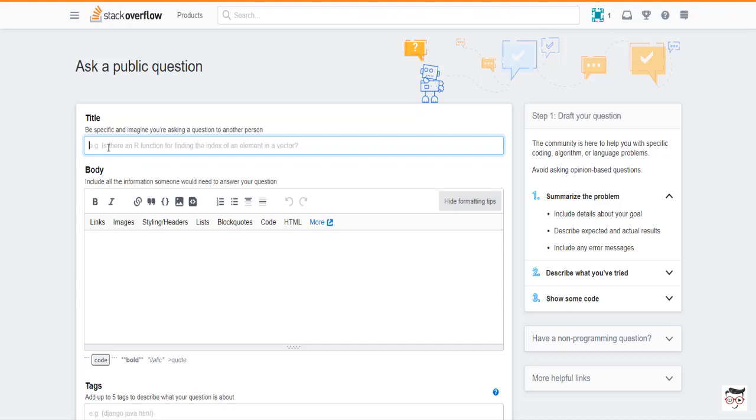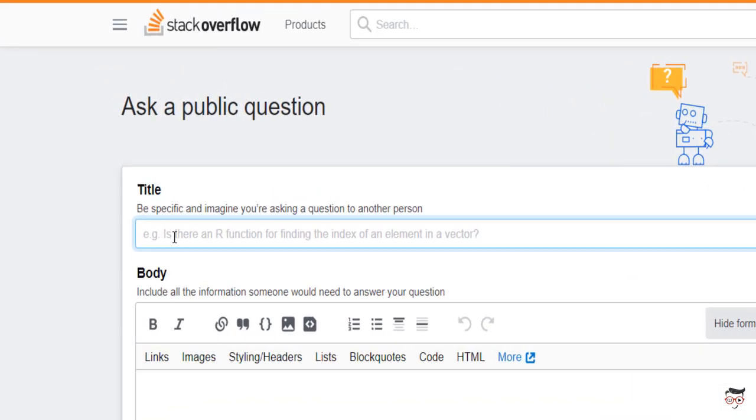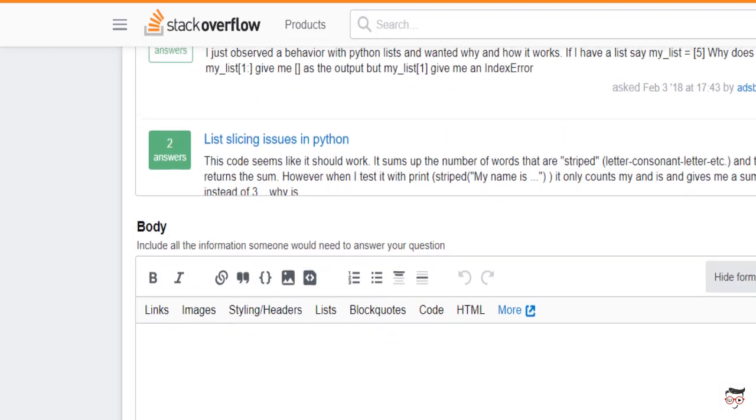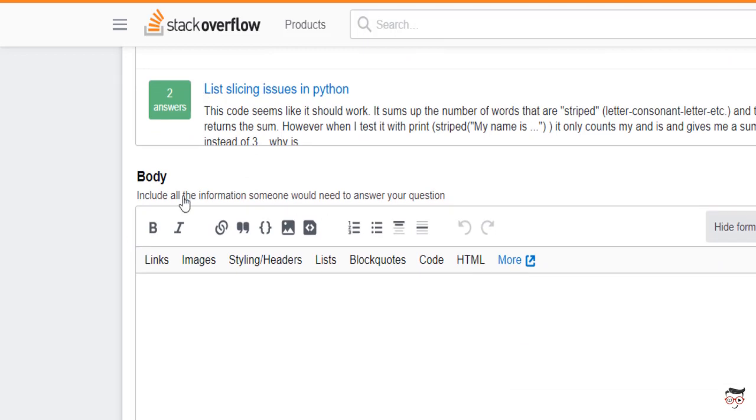Title generally means it is related to the question that I'm asking. Suppose I want to ask a question related to Python programming, and in Python specifically I need to ask the question related to list. So I'll ask the question by giving a title, list in Python. Let's go to body part. In body, I will teach you how to use these things: links, images, headers, list one by one.